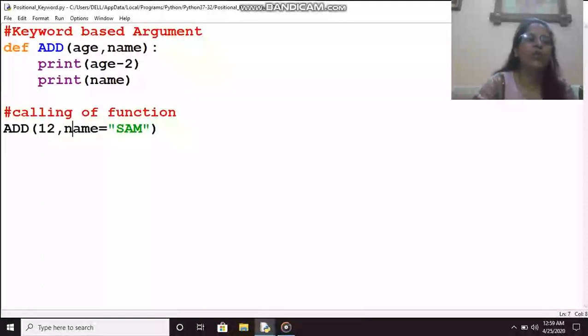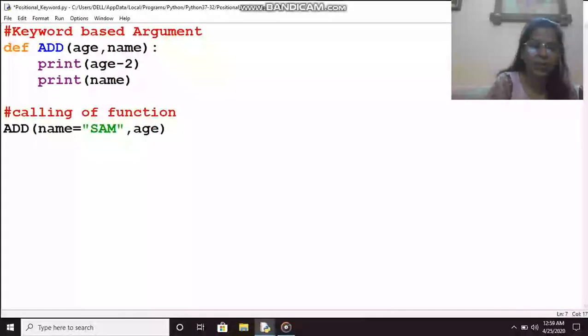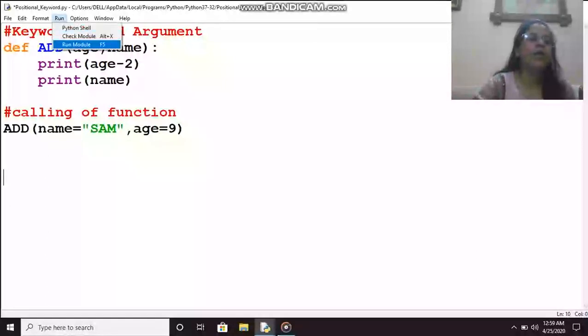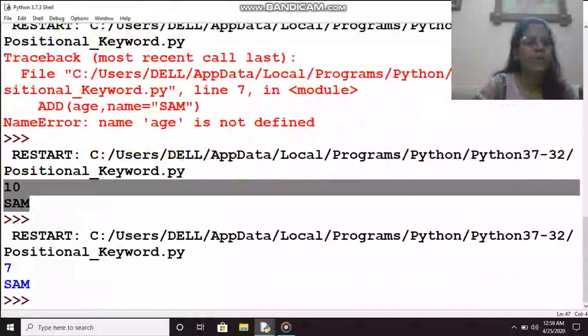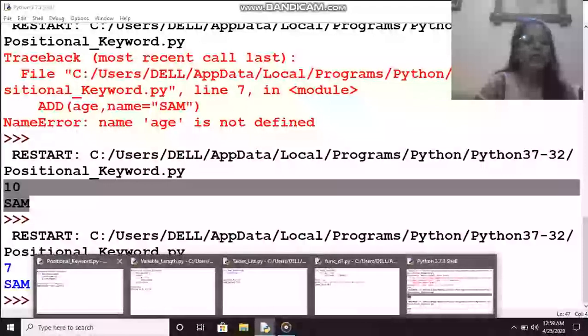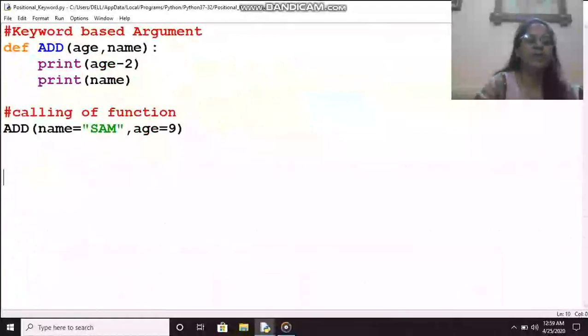So if you want to go for the mixed one, you can go, but you have to be very careful. From right to left you can move, or if it's better, in keyword based you can write any keyword at any place. Like first can be name, already I have showed you, and second can be age. So it is safer to use like this, and you can run it and it will be giving the proper output. So this was positional argument and keyword based argument.